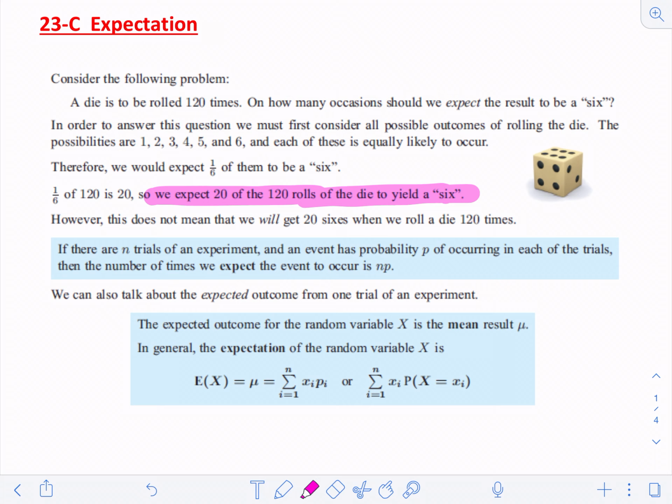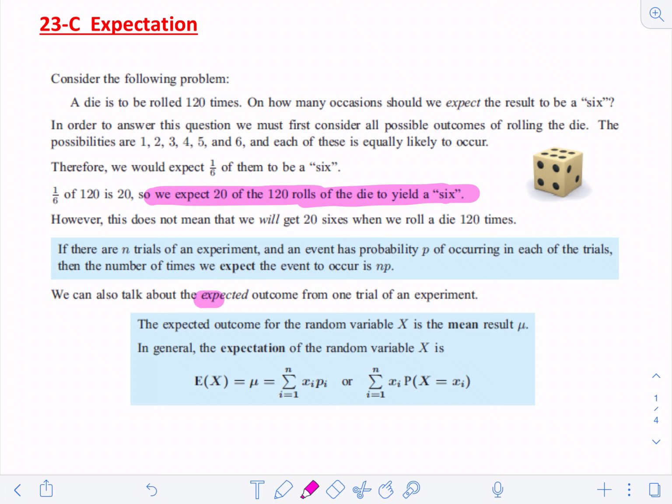And if I rolled the dice 120 times every day for a year, then even if I didn't get 20 every day, you would eventually figure that the average of how many sixes I got every day would be really close to 20, right? Assuming it's a regular dice and everything else too. So that's what we're talking about today.